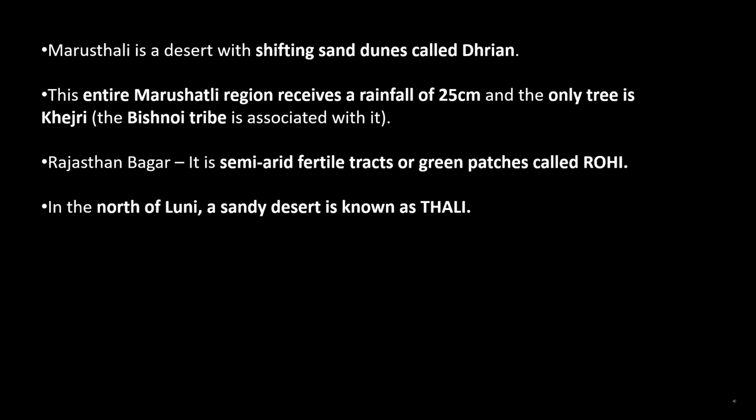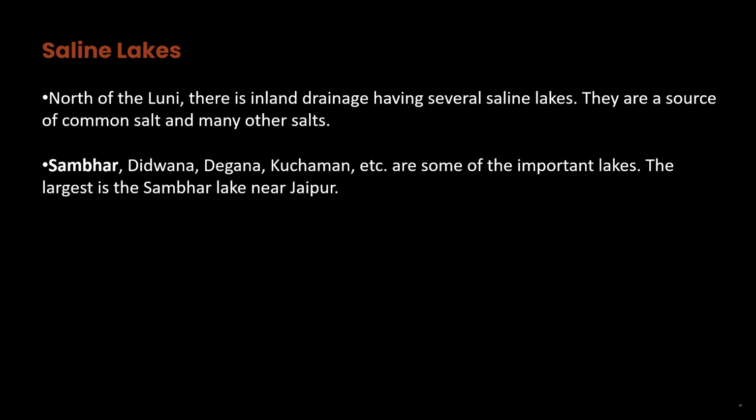Rajasthan Bagar is a semi-arid region with fertile tracts or green patches called Rohi. In the north of the Luni, a sandy desert is known as Thali. Saline lakes: north of the Luni, there is inland drainage having several saline lakes. They are a source of common salt and many other salts. Sambhar, Didwana, Degana, Kuchaman, etc. are some of the important lakes. The largest is the Sambhar Lake near Jaipur.